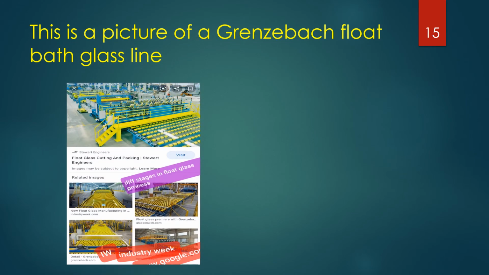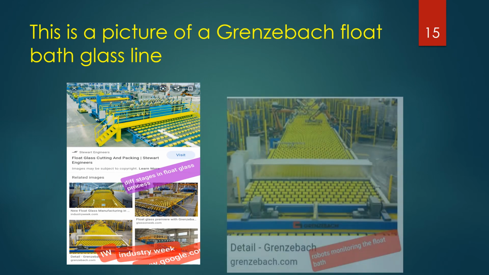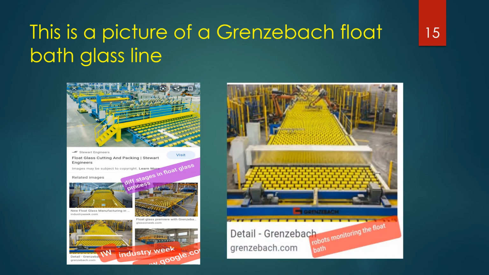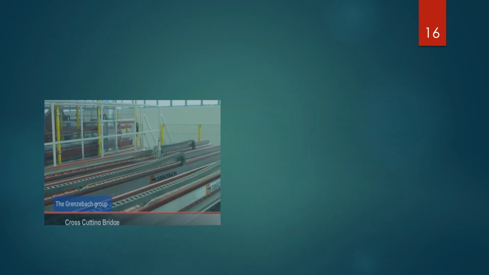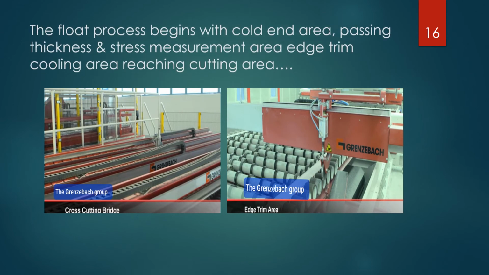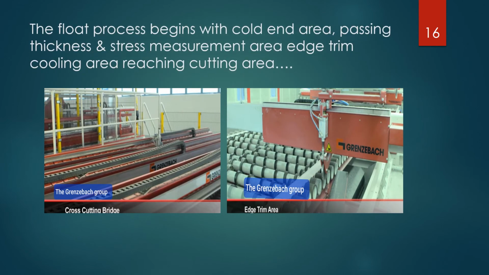This is a picture of the Grisberg float bath glass line. Here on the left side, you can see different stages in a float glass process, whereas the picture on the right conveys how robots are monitoring the float bath. The float bath process begins with the cold end area, passing the thickness and stress measurement area, edge trim, cooling area, reaching the cutting area. Both pictures convey this idea.